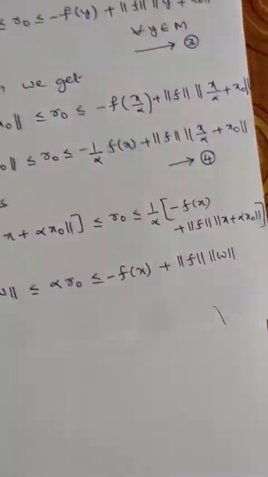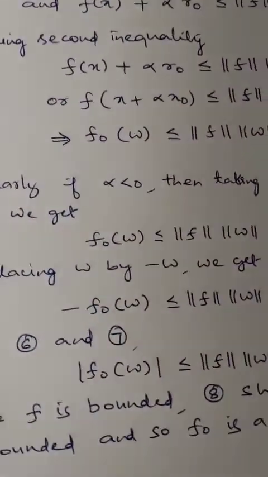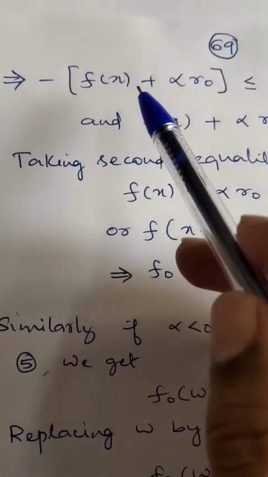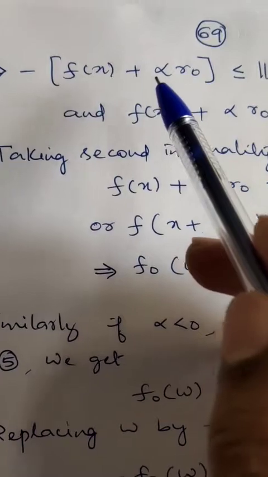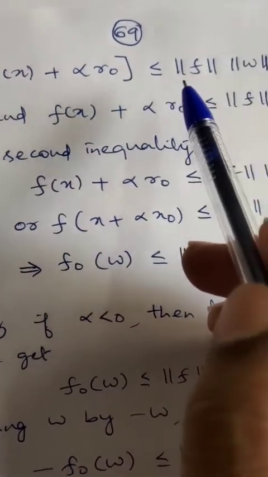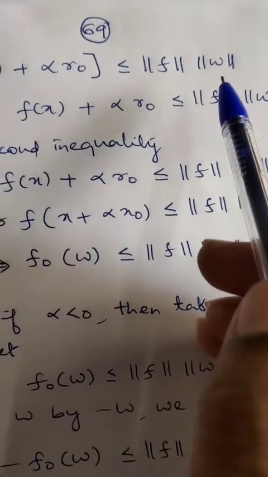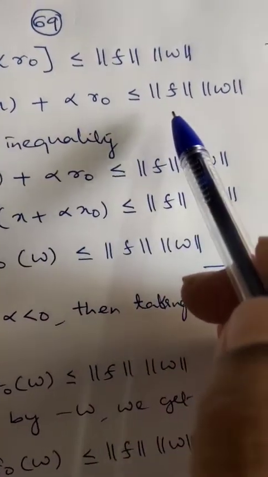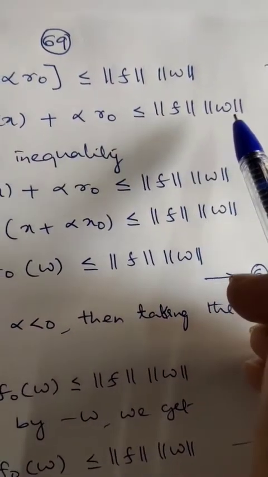Okay. So this gives negative of f of x plus alpha into r naught less than or equal to norm of f into norm of w, and f of x plus alpha into r naught less than or equal to norm of f into norm of w.